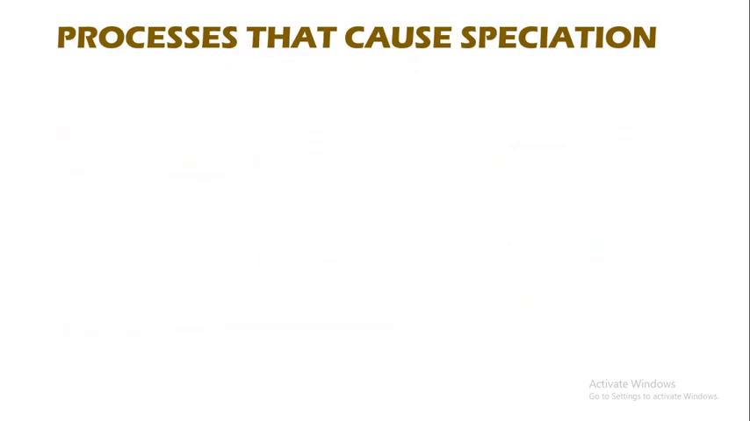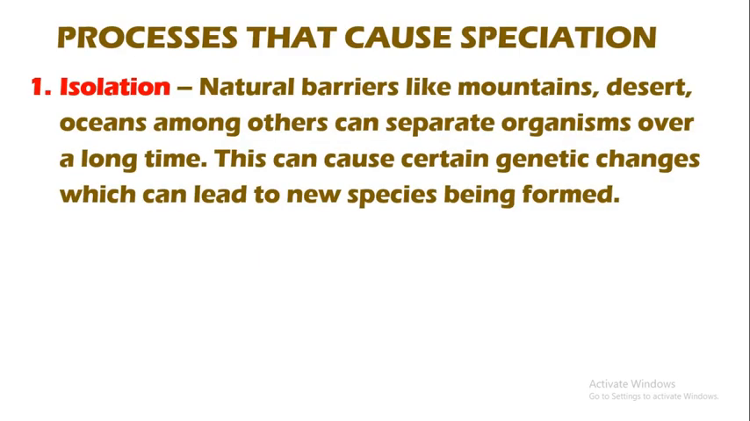Let's look at the causes of speciation. The first process responsible for speciation is isolation. Natural barriers like mountains, deserts, oceans, among others, can separate organisms over a long period of time. This can cause certain genetic changes, which can as well lead to new species being formed.